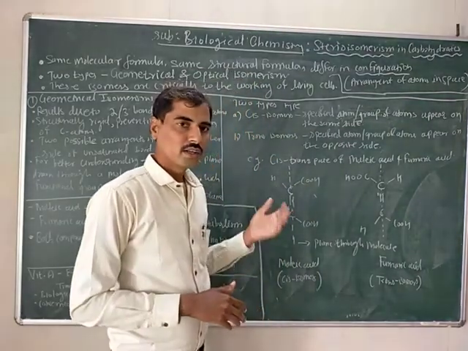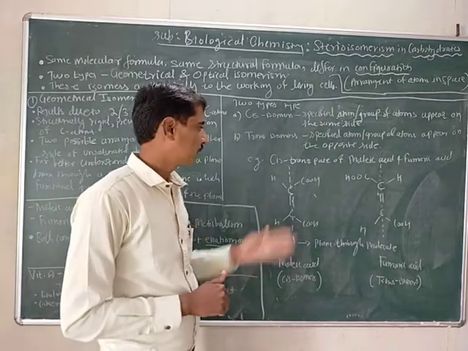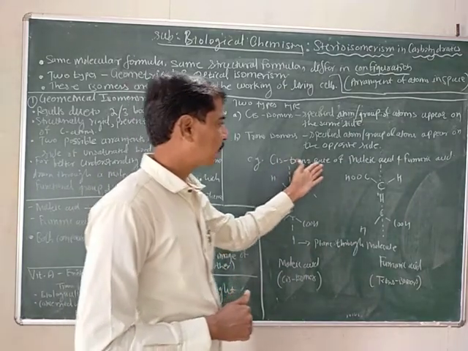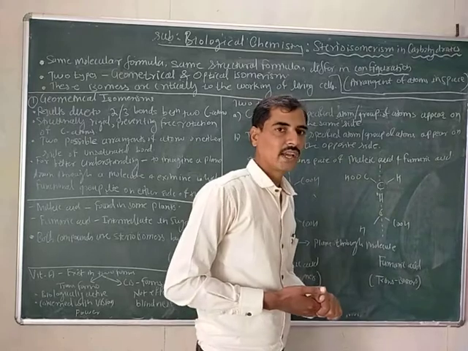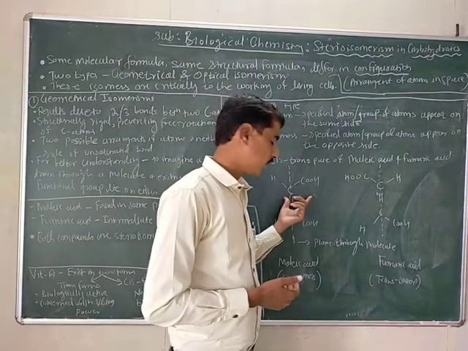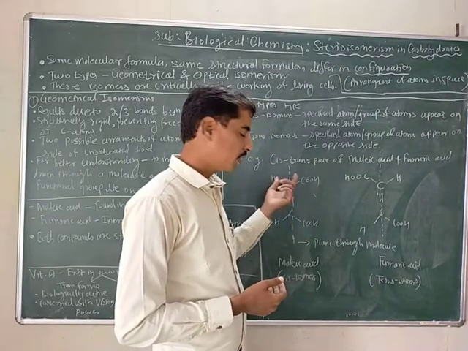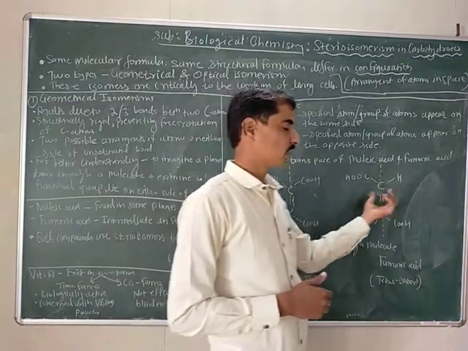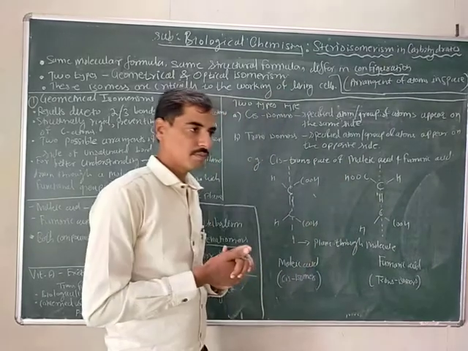If we take an example, the cis-trans pair of malic acid and fumaric acid. This is the structure of malic acid and this is the structure of fumaric acid.